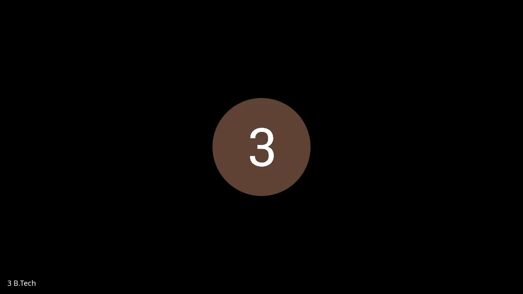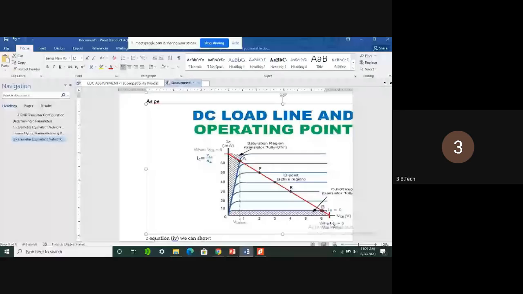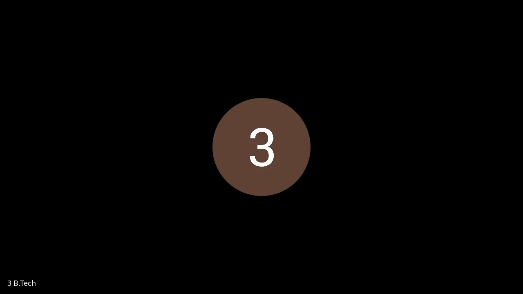So if IC is 0, what is happening? We are connecting the collector terminal to VCC. VCC is a DC voltage, so that DC voltage is obviously equal to the junction voltage between the collector and emitter. Clearly listen to my words. There will be two junctions: one is the base to emitter junction and the other is the collector to emitter junction. Is that clear, all of you?